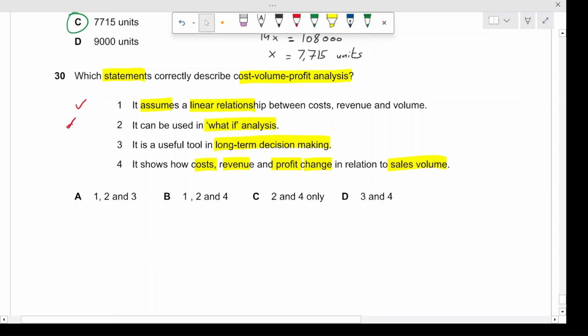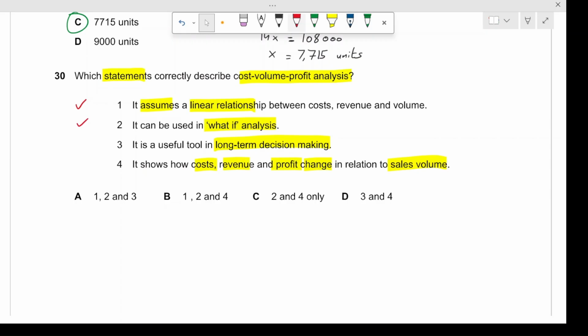The third one is, it is a useful tool in long term decision making. This is not correct because CVP analysis is primarily used for short term decisions because it relies on assumptions like linearity, that certain things will increase or decrease linearly, right? So it relies on those assumptions, and constant costs may not be true for long term.